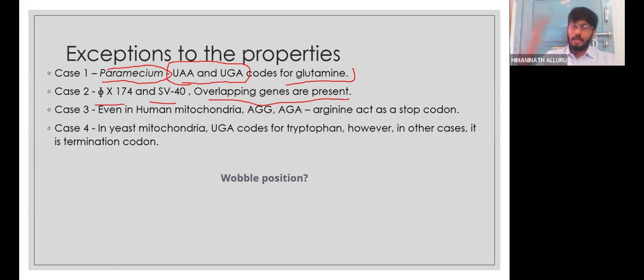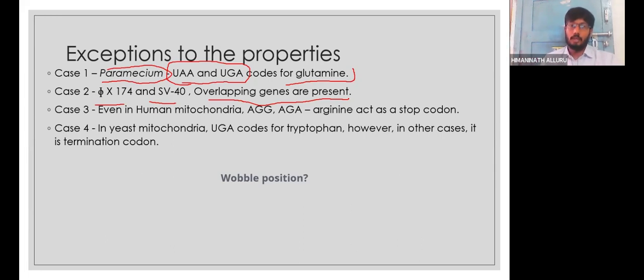No need to go to outside examples. Even within our living system, we have mitochondria, which are self-replicating. There also, the AGG and AGA codons, which actually code for arginine in our general system, act as stop codons in the mitochondria.